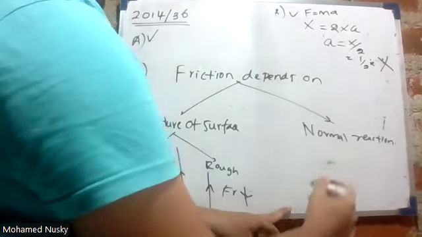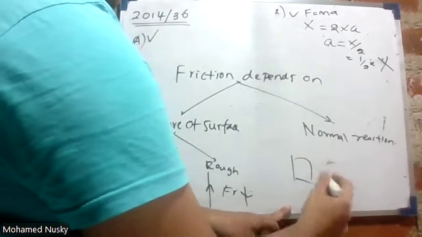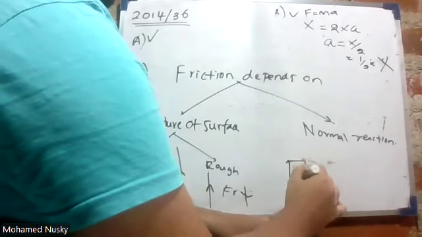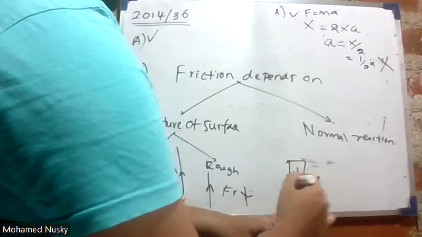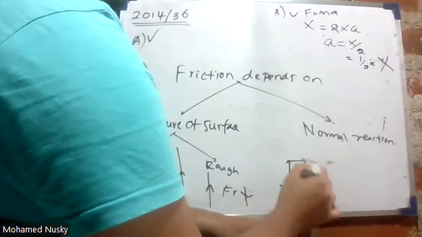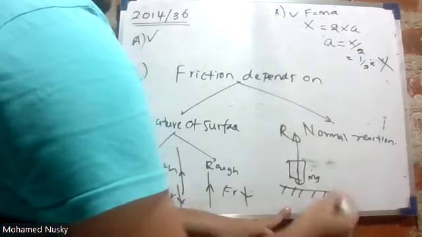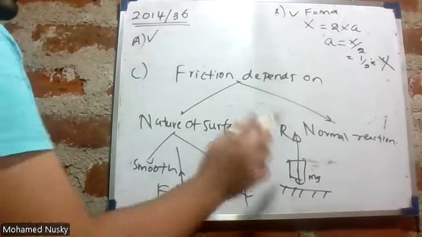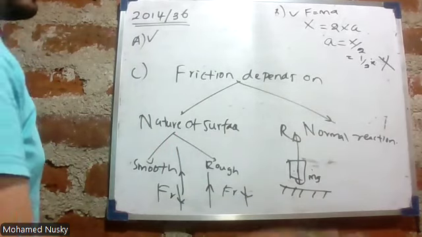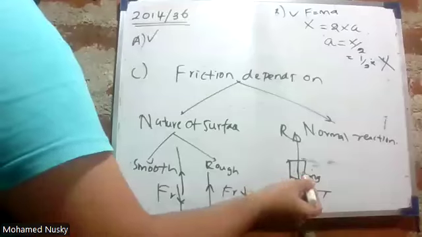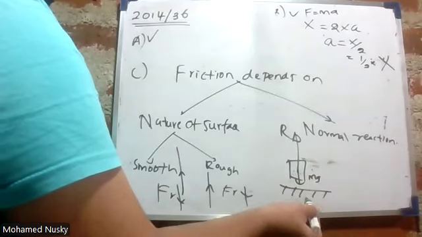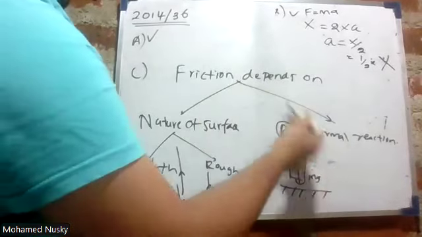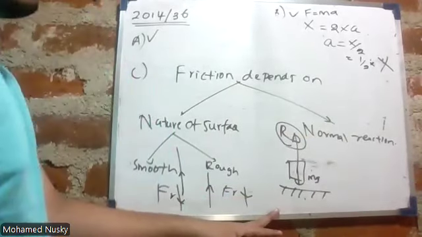Normal reaction. Now I have an object. There will be a force in the downward direction, that is mg. From the surface, there will be an upward force R, according to Newton's third law. Every action has an equal and opposite reaction. So this object is pushing the surface down, and the surface is pushing the object up. This will create a normal reaction. Therefore, frictional force depends on normal reaction.